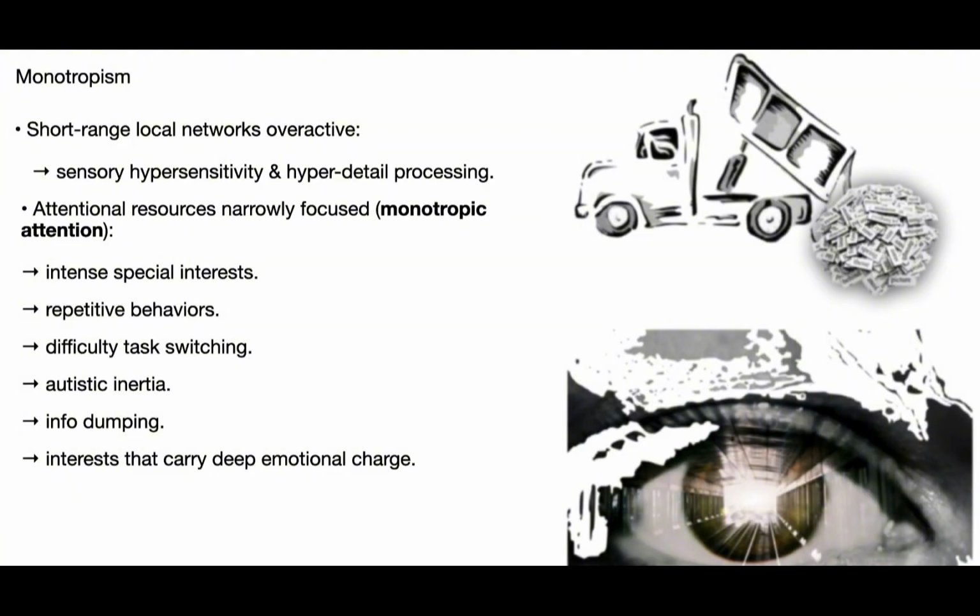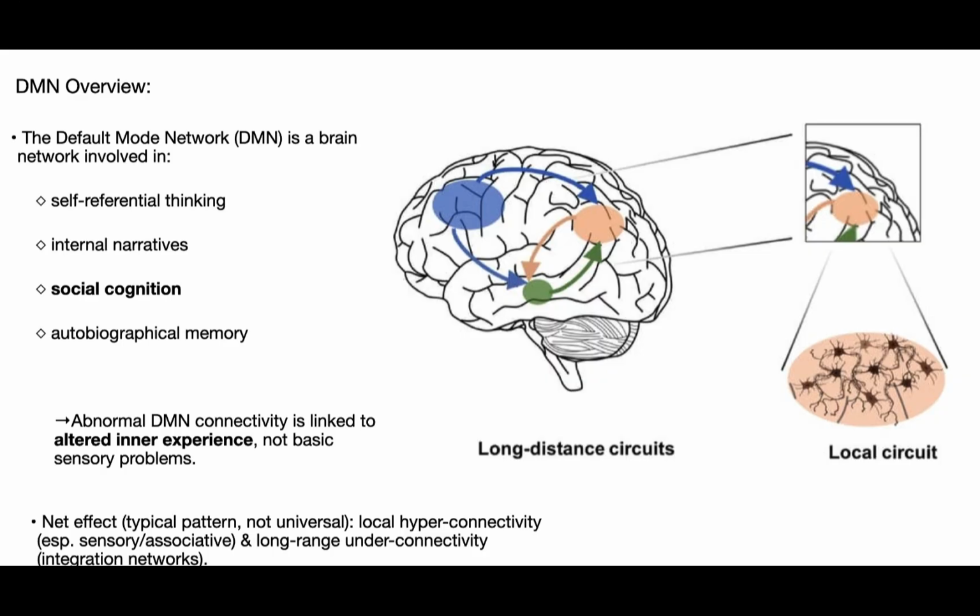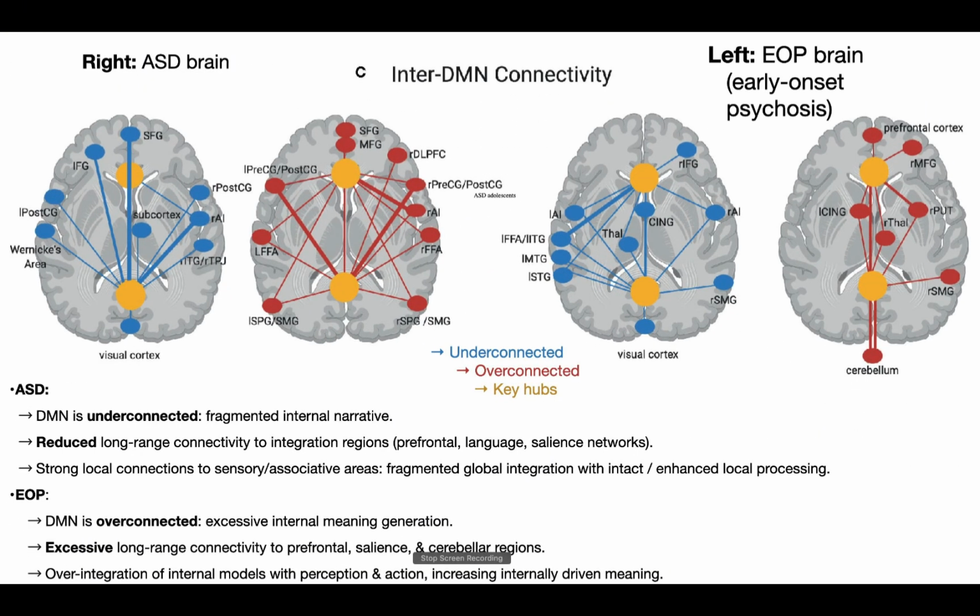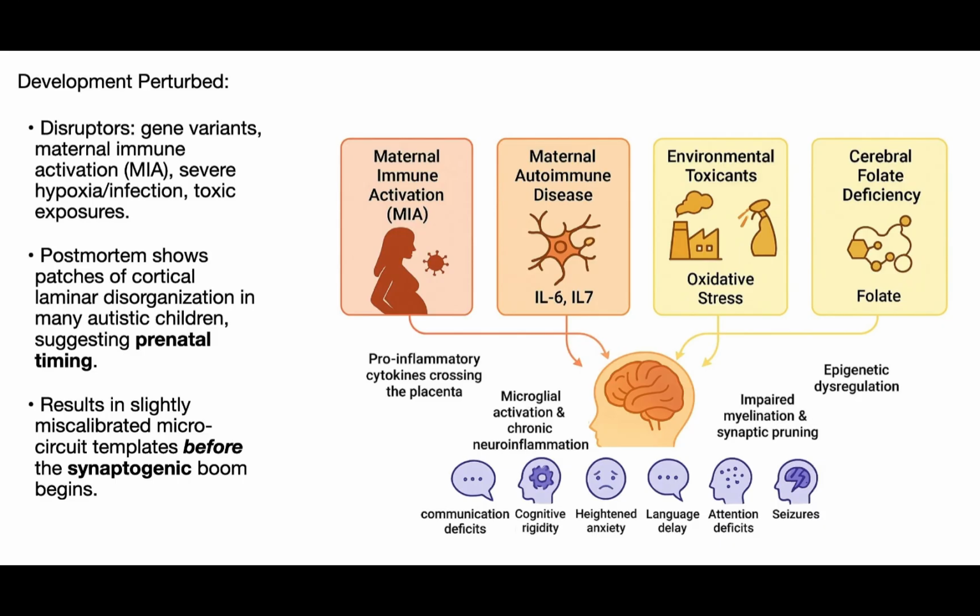The default mode network is a long-range system involved in self-referential thought and mind-wandering. In autism, studies commonly show reduced connectivity within the default mode network and between the DMN and other networks, though patterns vary by age and method. A useful shorthand is that the DMN tends to be noisier and less synchronized across long distances, which affects self-processing and social cognition. Maternal immune activation refers to fever and inflammatory states during pregnancy.